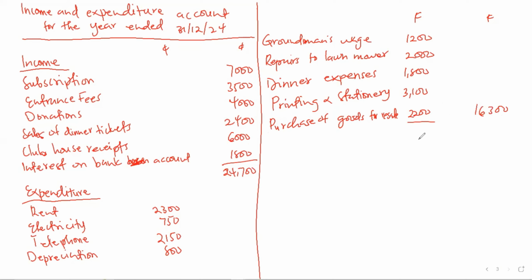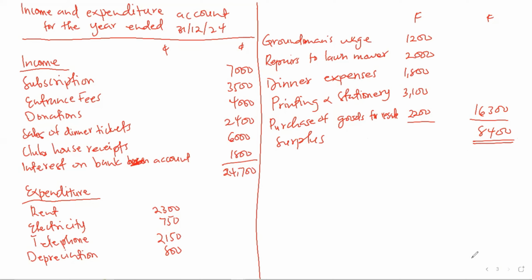So we deduct from the 24,700 and we will get a surplus of 8,400. So that is our surplus. Here we don't say net profit, we say surplus. Now we are done with our preparation of income and expenditure.